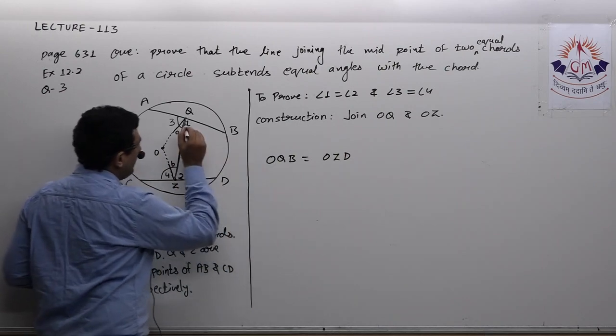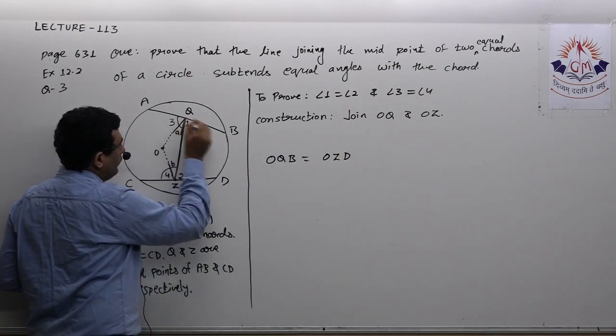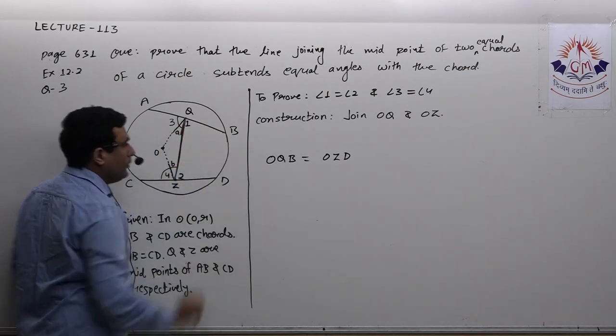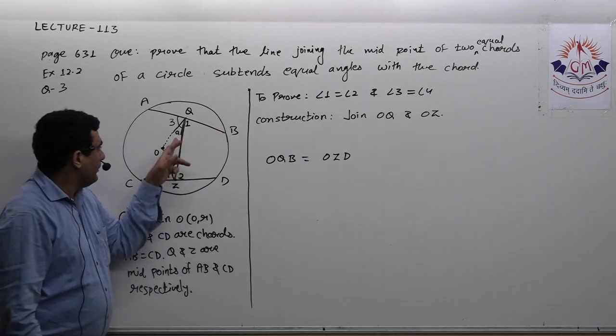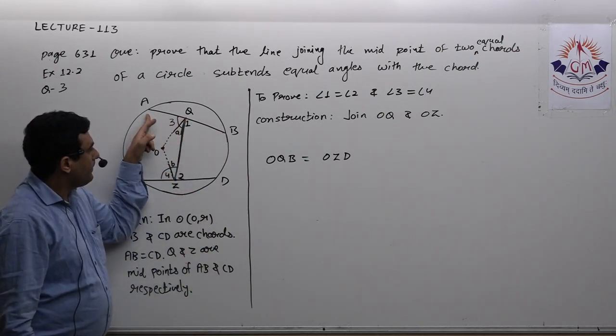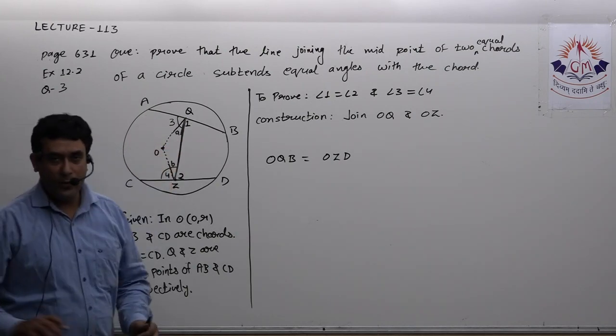Now from these two 90 degrees, if I subtract A from OQB and from OZD, I will get angle 1 equal to angle 2, isn't it? Similarly, OQA is also 90 degrees. Over there if I add A and B, then I will get the required angle.